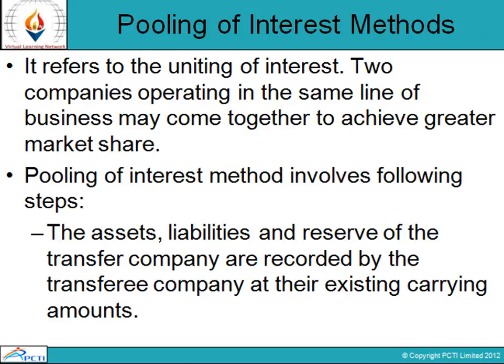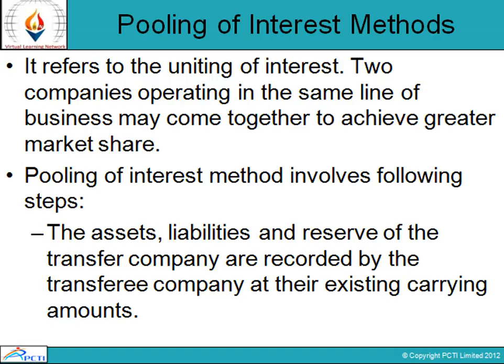When we talk of the pooling of interest method, it is basically referring to uniting of interest of two companies who are operating in the same line of business. They can come together to have greater market share. So independently these two companies may be smaller, but when they unite together they may become big companies capable of becoming the market leader. The pooling of interest method involves various steps.